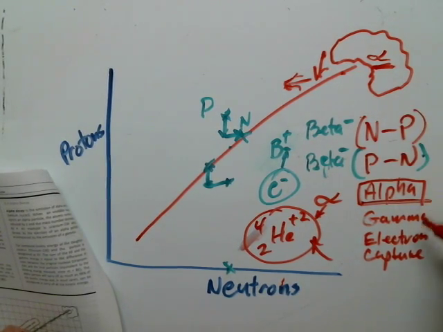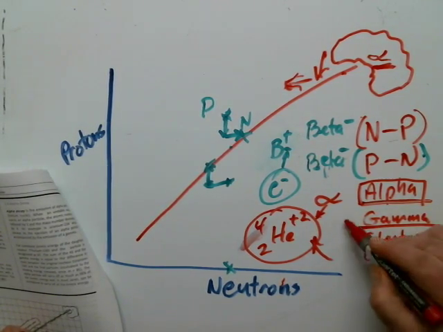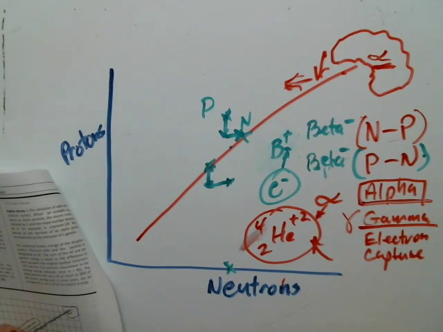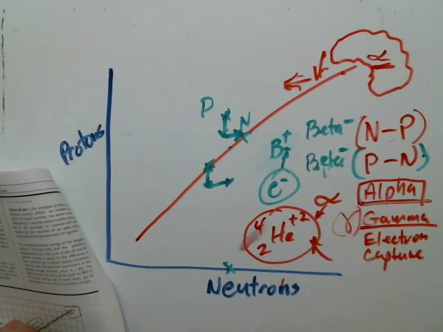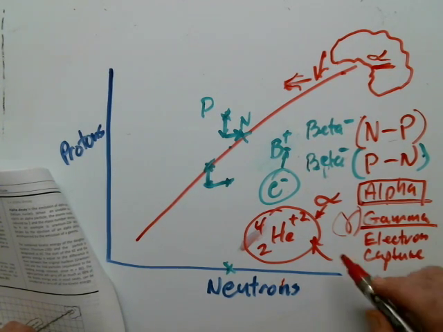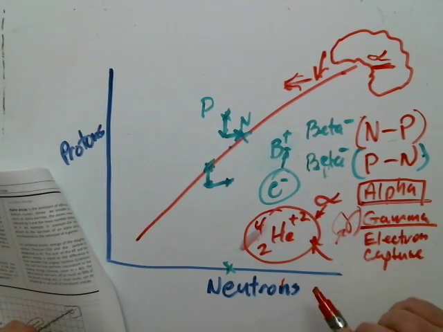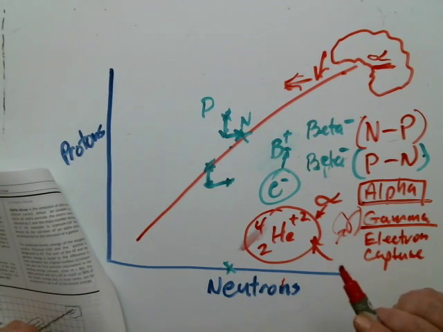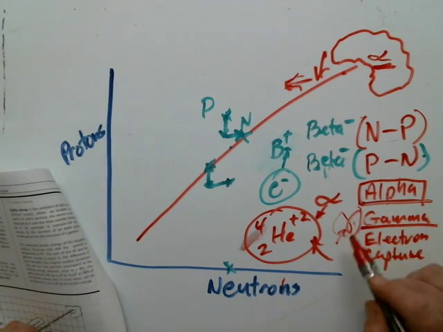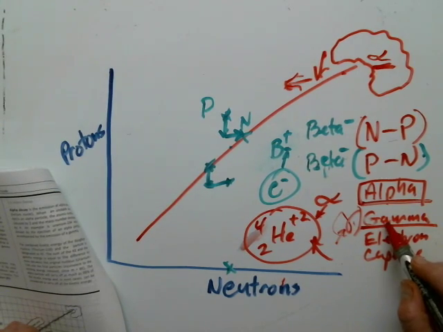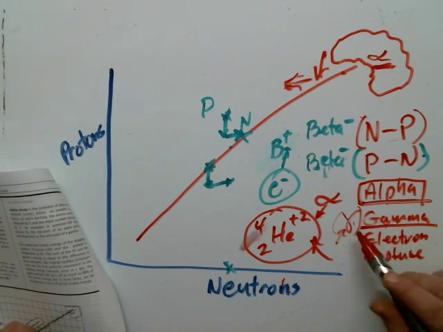A gamma is nothing more than a bundle of energy that, when a nucleus is in its excited state, it can give off this energy, trying to establish a ground state. And that's all it is. It has no mass. I still have the same exact element and the same exact isotope of the element as gammas are given off, but the energy that's contained within it is getting lower and lower as the gammas are emitted. And it's trying to establish a ground state.